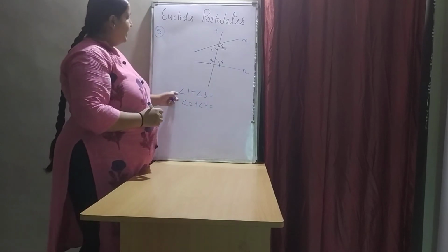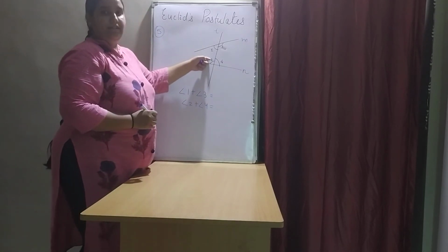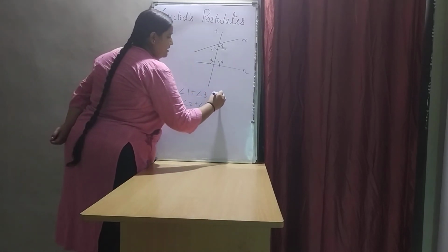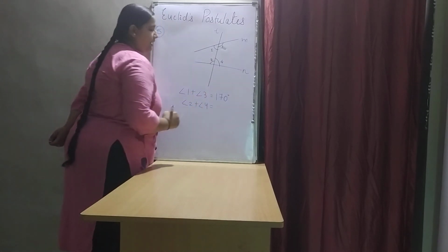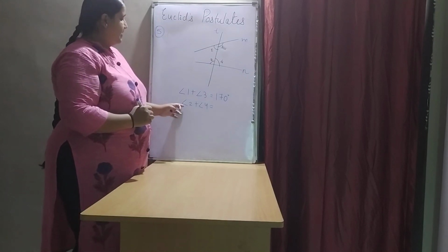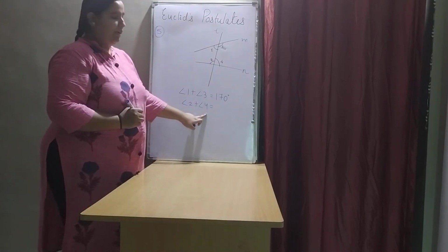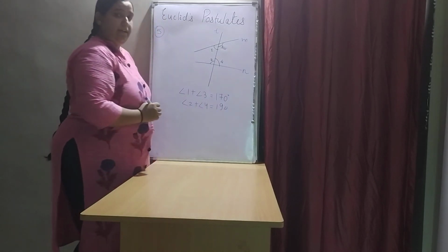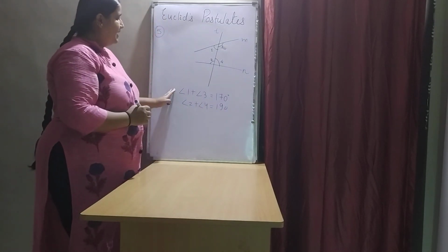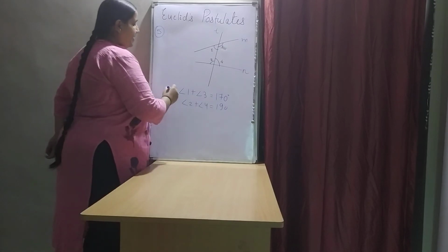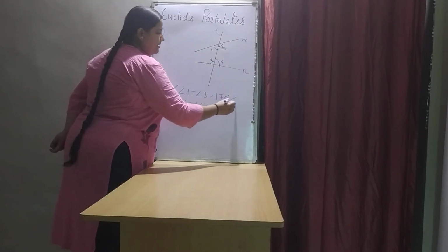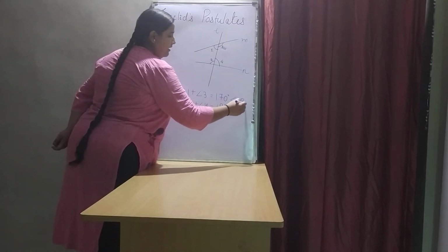Suppose you find angle 1 plus angle 3 to be 170 degrees, and angle 2 plus angle 4 to be 190 degrees. So you can easily see that the sum of angle 1 and angle 3 is less than 180 degrees.